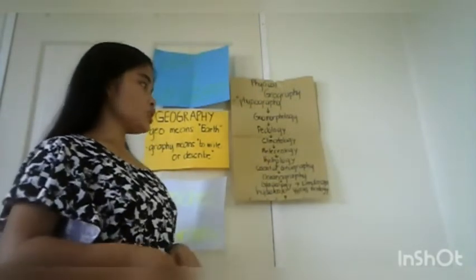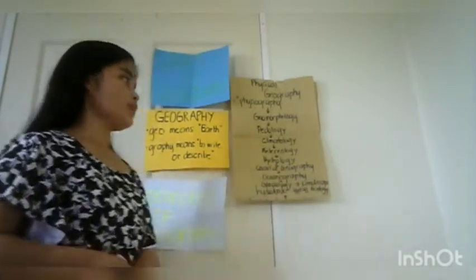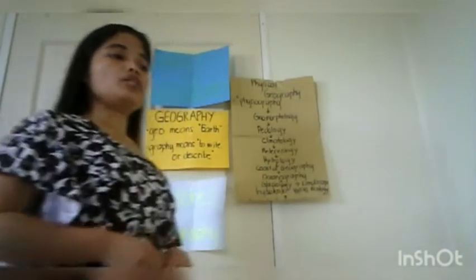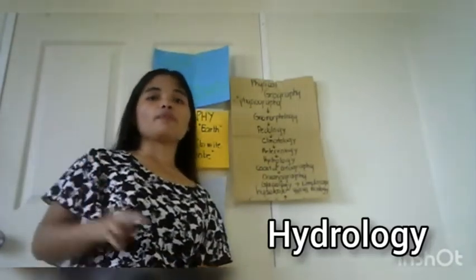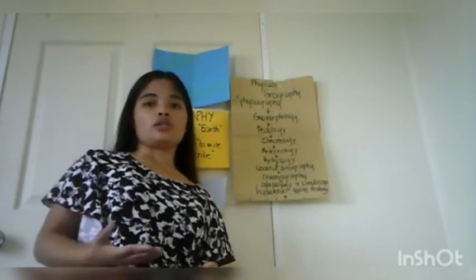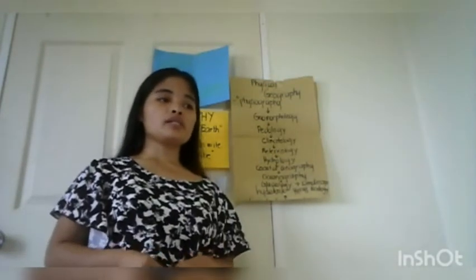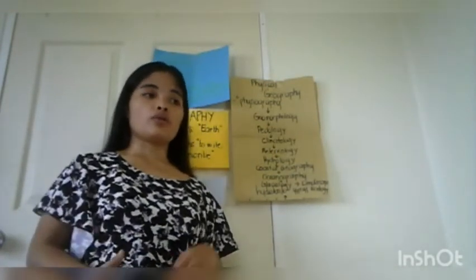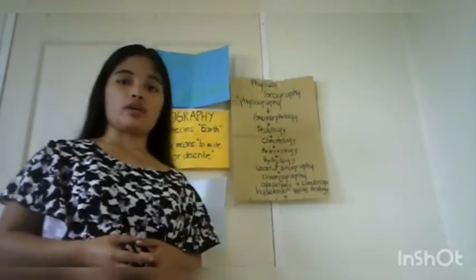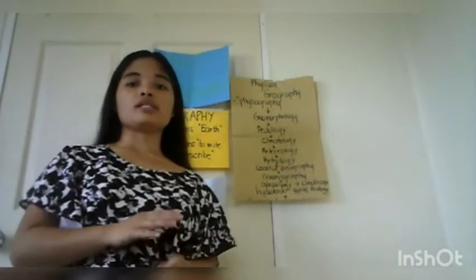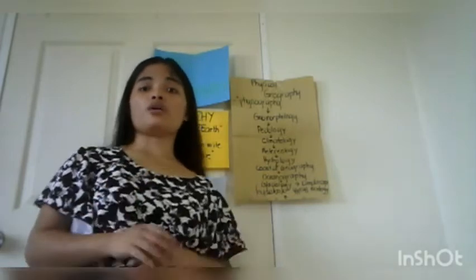So now let's proceed to our fifth sub-branch of physical geography. Our fifth sub-branch of physical geography is hydrology. Hydro means water. By that, hydrology means the study of water on the surface of the earth and its interaction with natural and biological factors. In short, this is the study of all kinds of water, or the study of water.